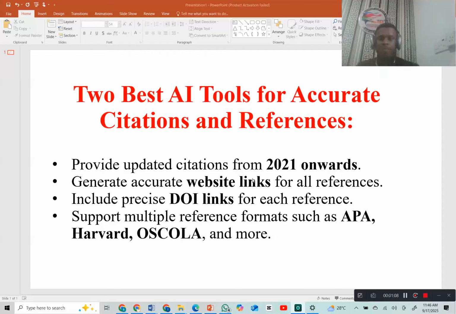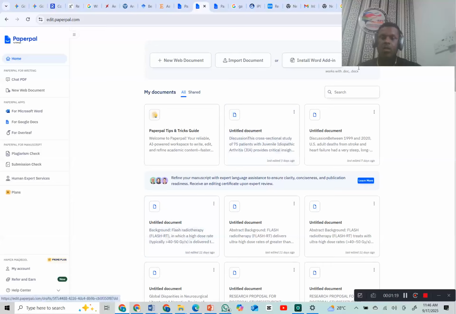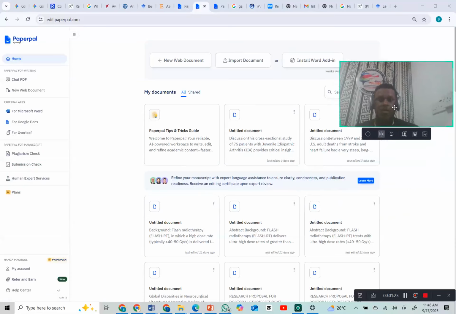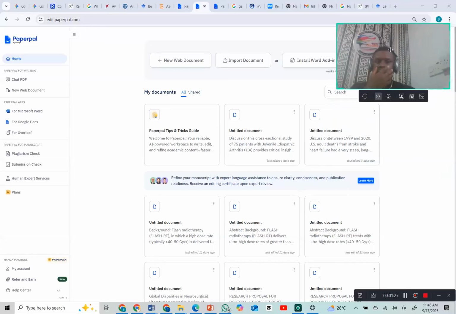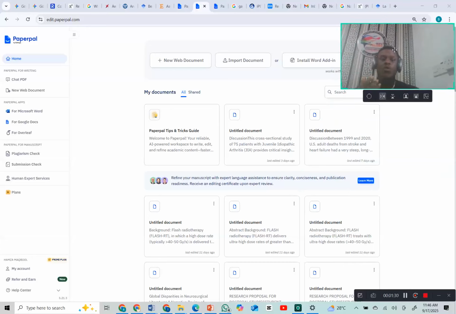Now let's dive right into this second tool. This second tool we are going to use is not the same as the first one. This one is called Paperpal. Are you getting me? This is called what? Paperpal. This tool is different from the first one we talked about.